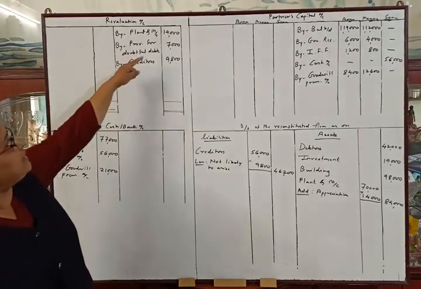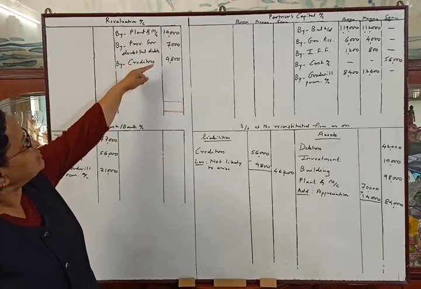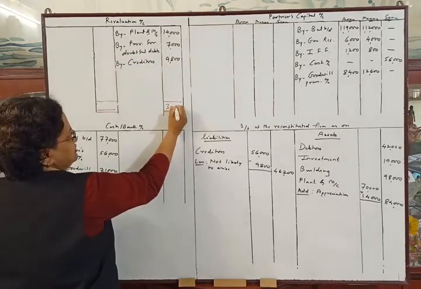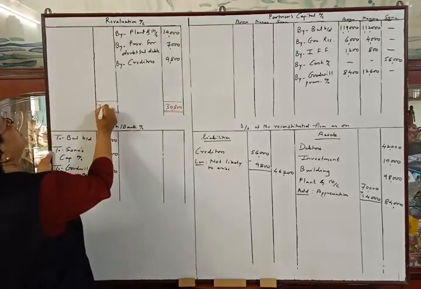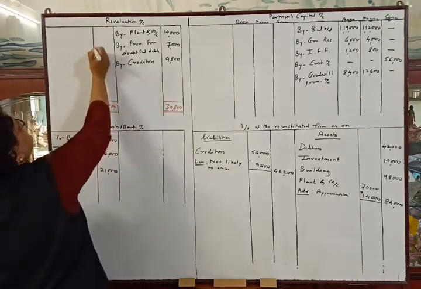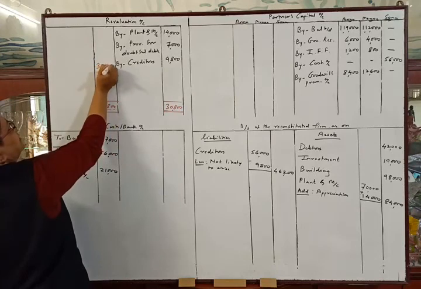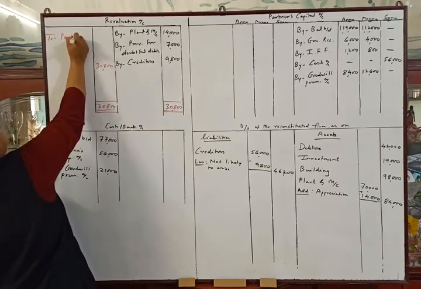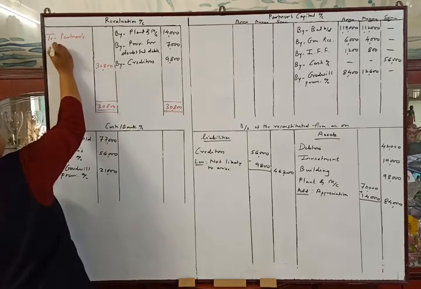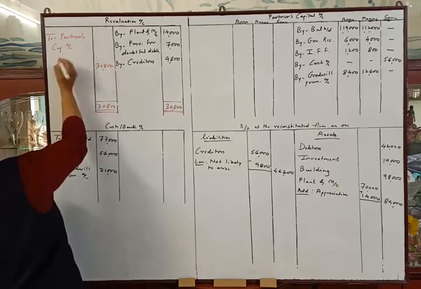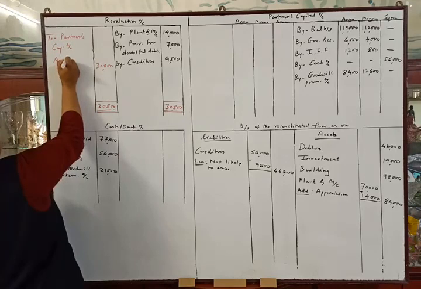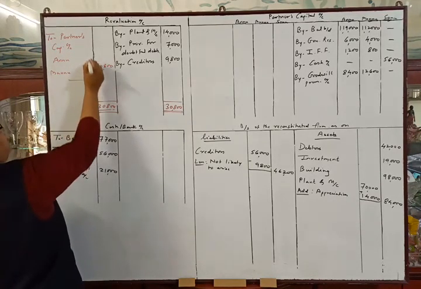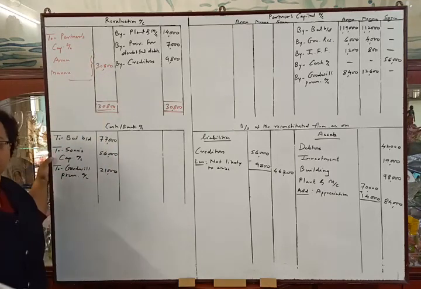Revaluation account total 30,800. So the balance will be 30,800, which will be distributed between the partners, Annu and Mannu, between the old partners in their old profit sharing ratio.